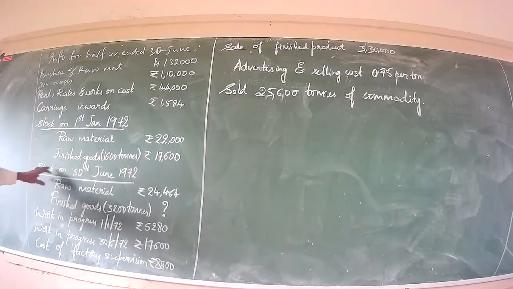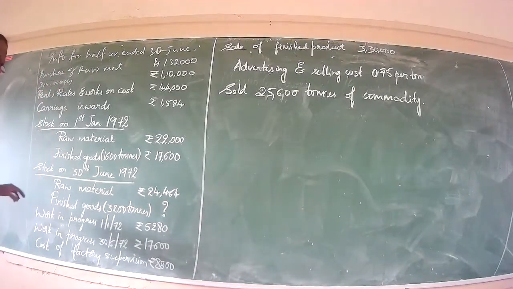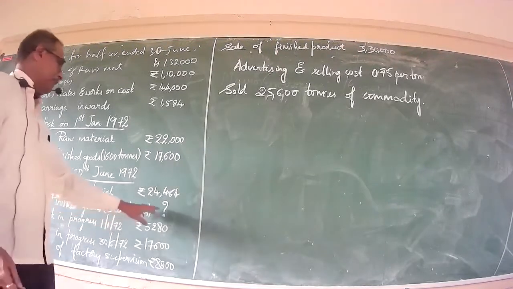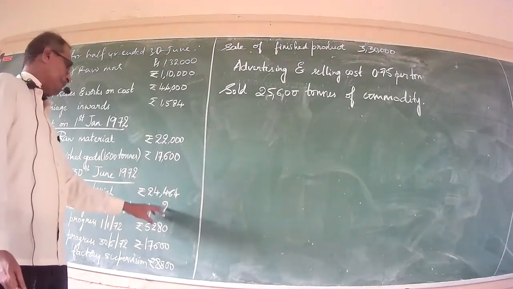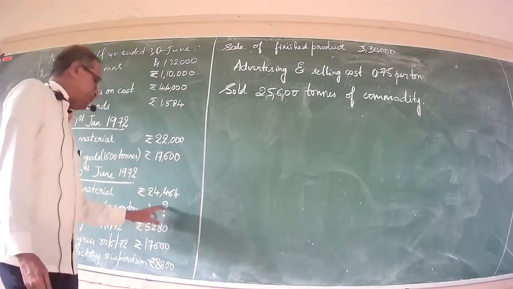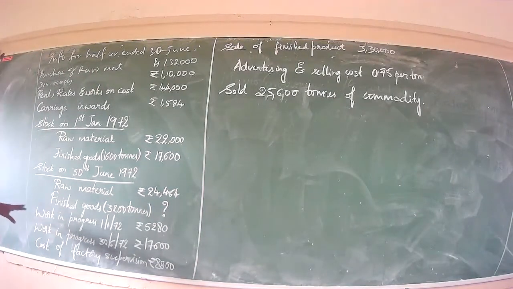Thereupon, stock on 30th June 1972, raw material in the sense closing stock, stood at rupees 24,464. Further, an interesting question mark here is finished goods 3,200 tons, but how about its valuation? Valuation has been put as a big question mark. Let it be. Subsequently, we shall solve it.